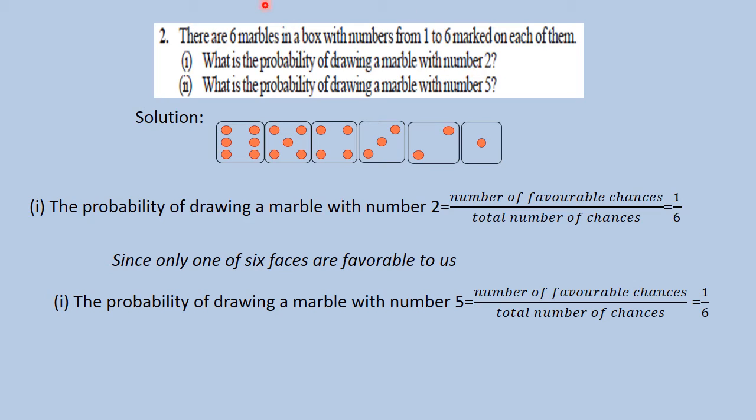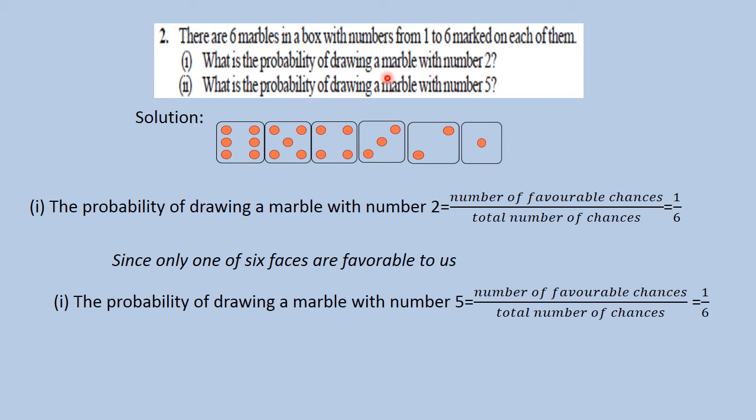See, how many marbles are there in the box? 6 marbles are there in the box, and they are marked as 1, 2, 3, 4, 5 and 6.